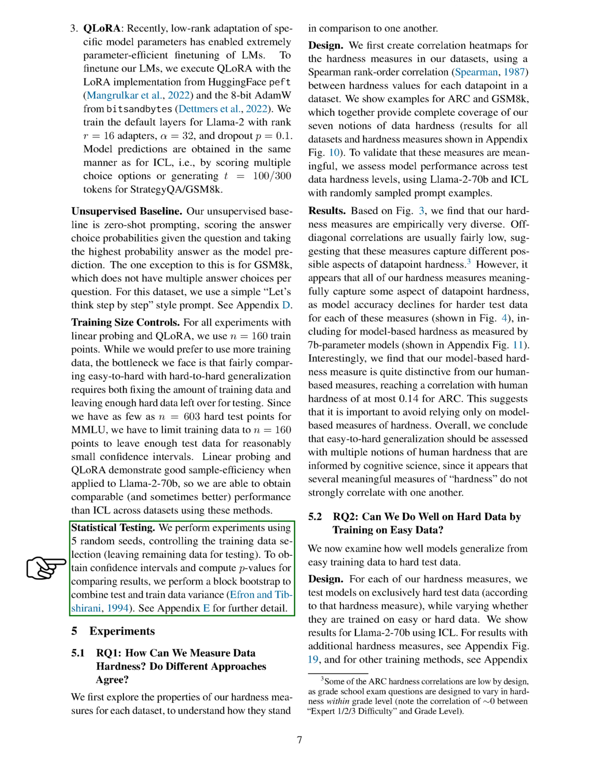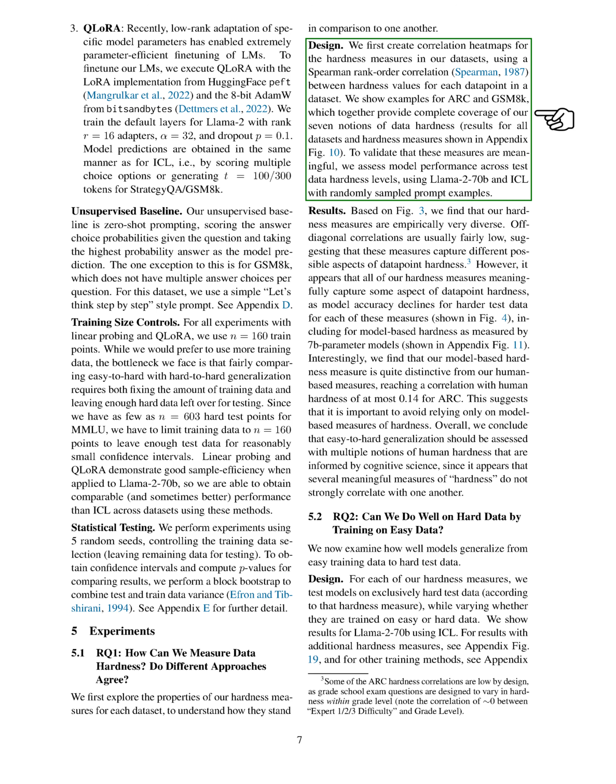Section 5 Experiments. Let's delve into the experiments we conducted to answer 3 key research questions. Firstly, we wanted to understand how we can measure the difficulty of data and whether different methods agree on this. To do this, we created correlation heat maps for the difficulty measures in our datasets. We used a method called Spearman rank order correlation to compare the difficulty values for each data point in a dataset. We used 2 datasets, ARC and GSM-8K, to cover all 7 of our difficulty notions.